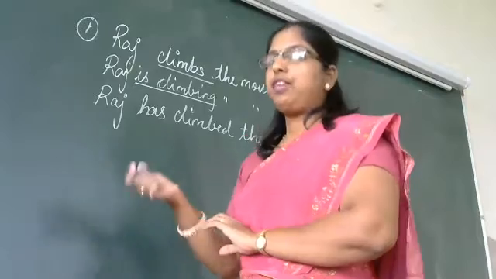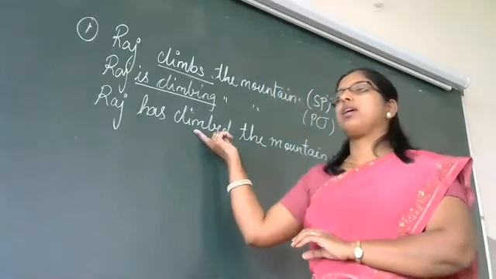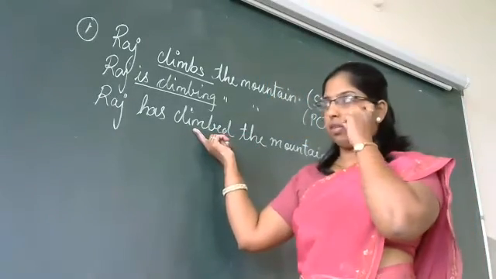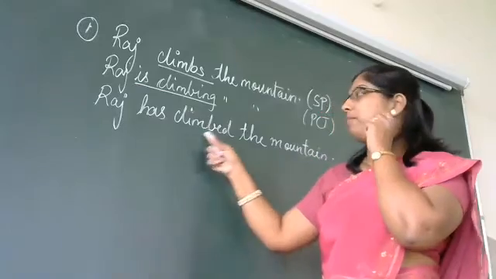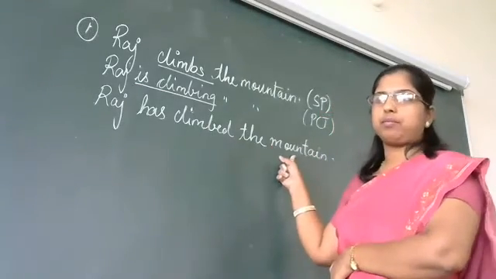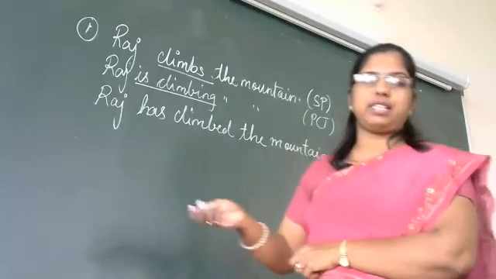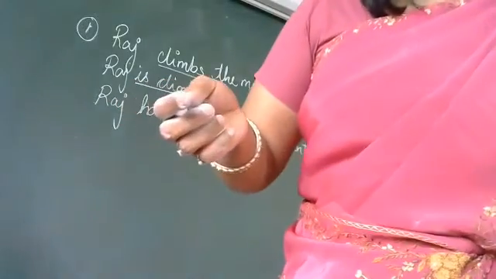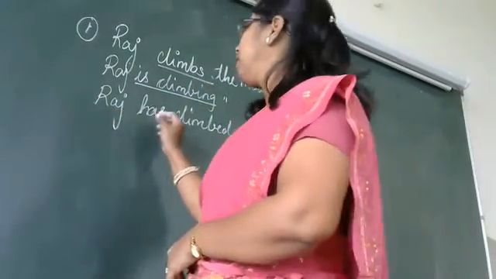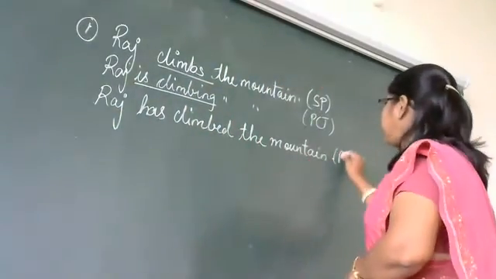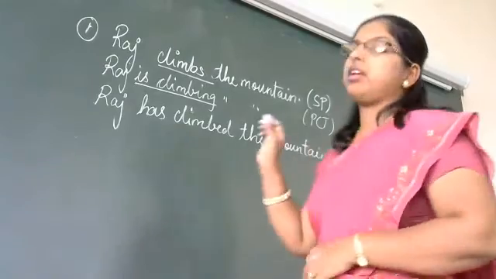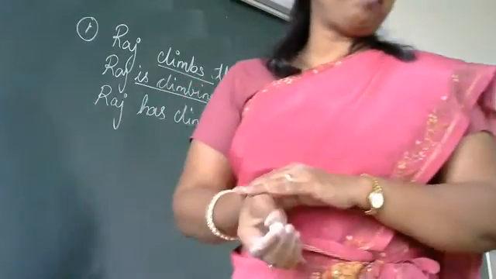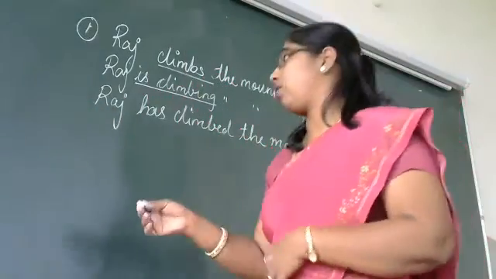Okay, here we have made use of the past tense of the verb. Raj has climbed the mountain. This is called present perfect tense. Got it? Next, this is present perfect tense. How are you going to change to present perfect continuous tense now?